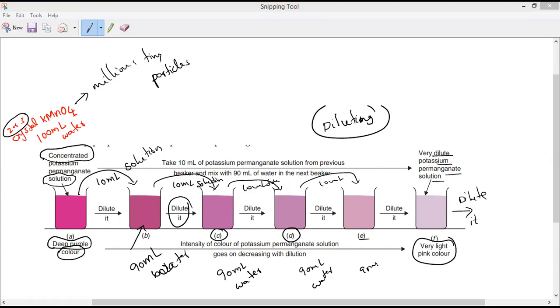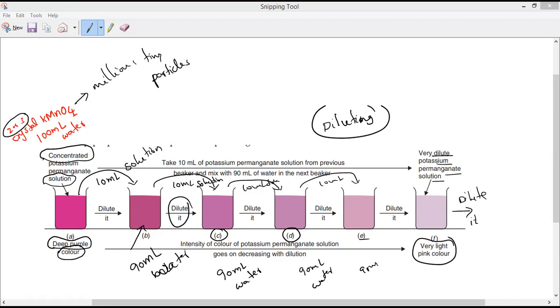Dissolve potassium permanganate. Understand? We dissolve 2 or 3 crystals of potassium permanganate in 100 ml of water. Later, take 10 ml from that solution and mix it with 90 ml of water. Like that, keep on doing it 5-6 times. Still, we can see the color. So from that, what can we conclude?